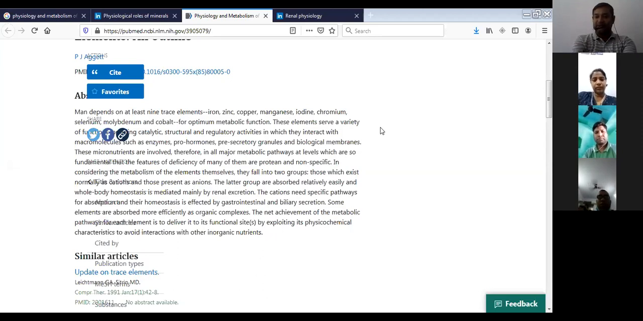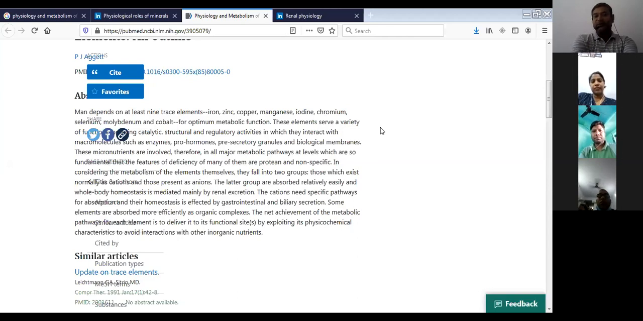So these trace elements are needed in optimum amounts for metabolic function. These elements serve a variety of functions, including catalytic, structural and regulatory activities, in which they interact with various macromolecules like enzymes, prohormones, pre-secretory granules, and biological molecules.